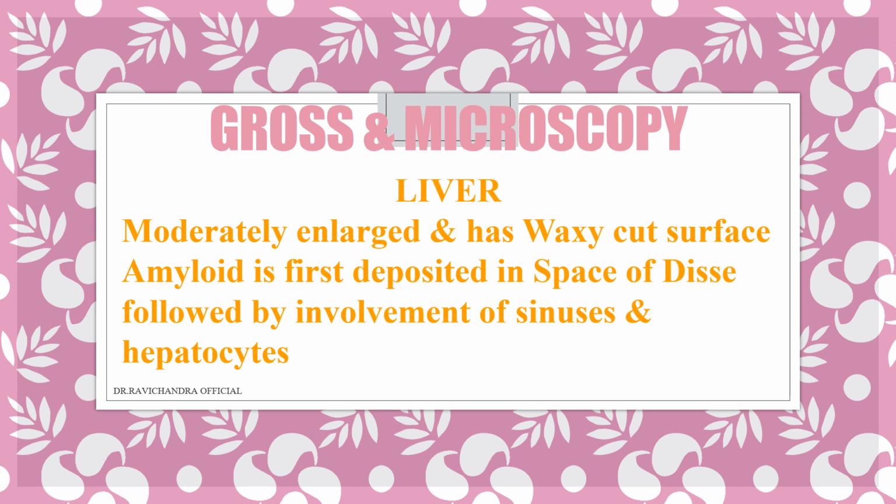In the liver, as I said earlier, wherever amyloid gets deposited, there will be enlargement of the organ. The liver will be moderately enlarged, and when we cut it into two halves, on the cut surface there will be a waxy appearance. The amyloid is first deposited in the space of Disse, followed by the involvement of sinuses and hepatocytes.